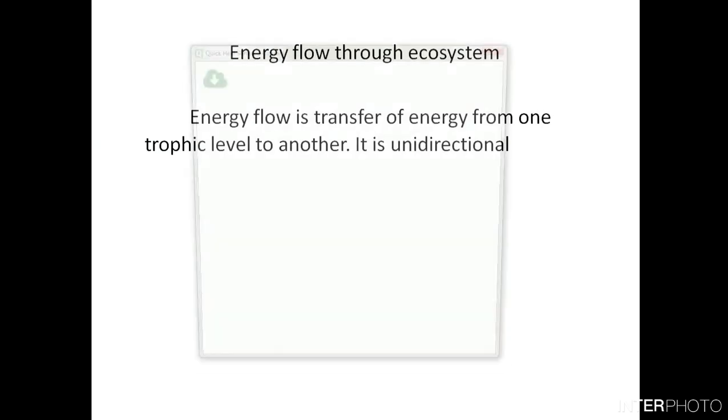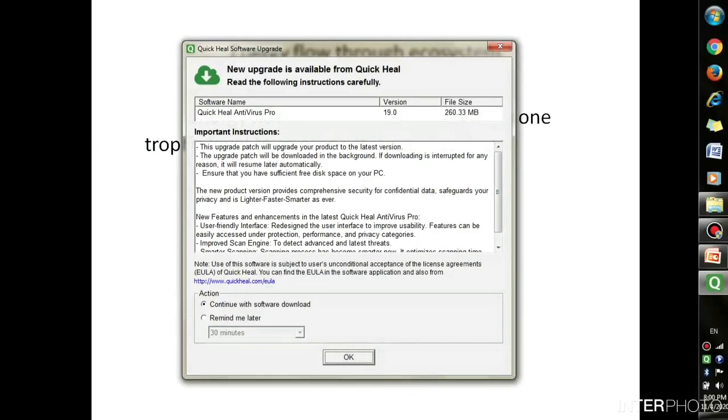Then the grasshoppers may be eaten by lizards, and the energy got by the lizards will be even less. And the lizards may be eaten by hawks, so there also the energy got from the lizard will definitely be less.